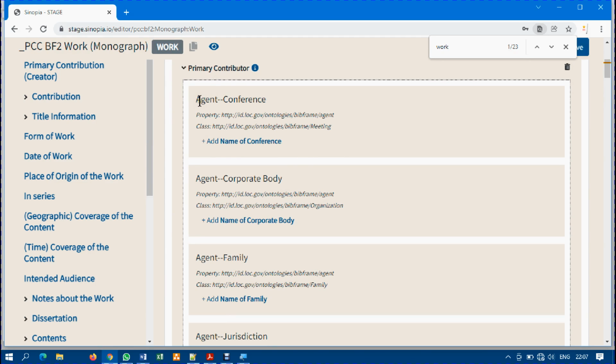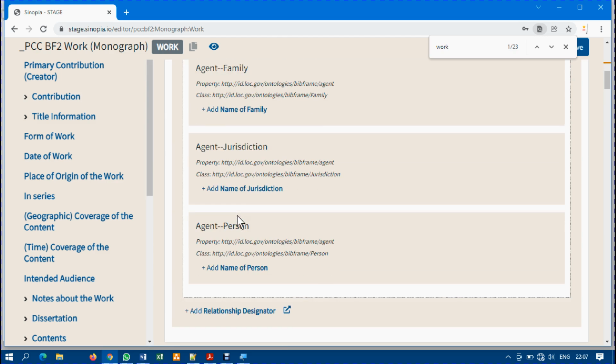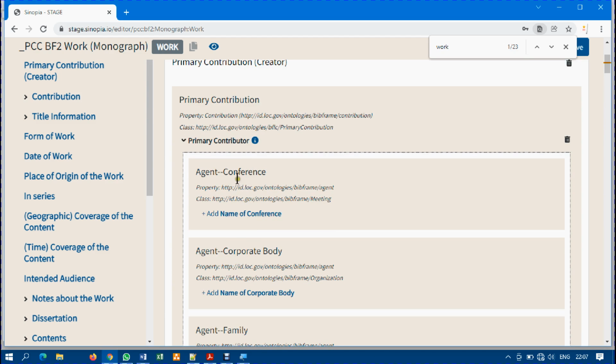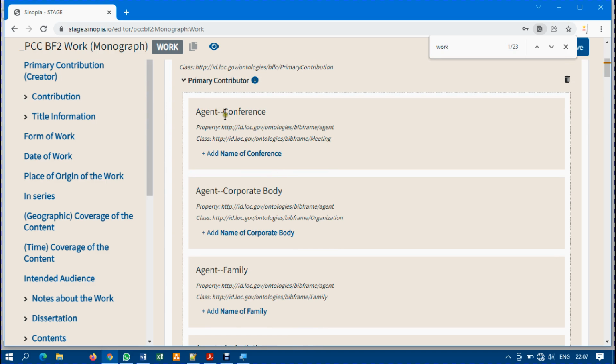You can see agent conference, agent corporate body, agent family, jurisdiction, and person. Now these are the possible institutions or individuals from which metadata can come.